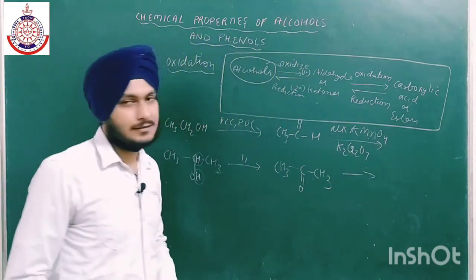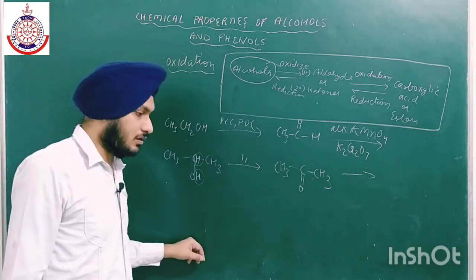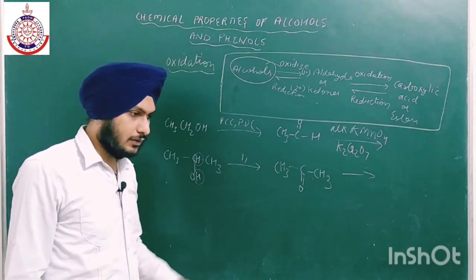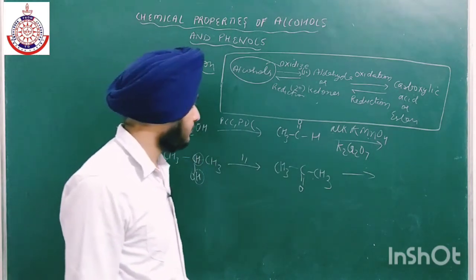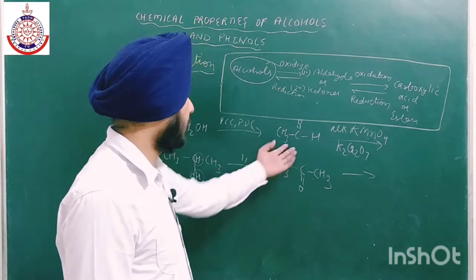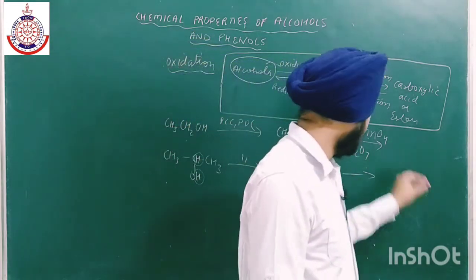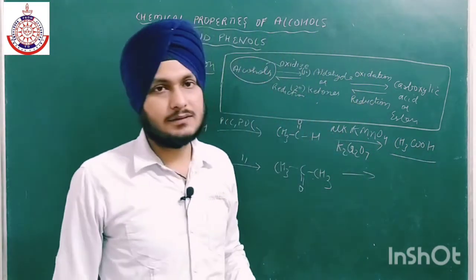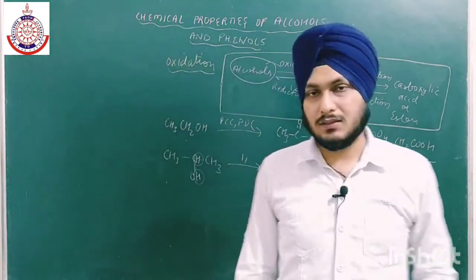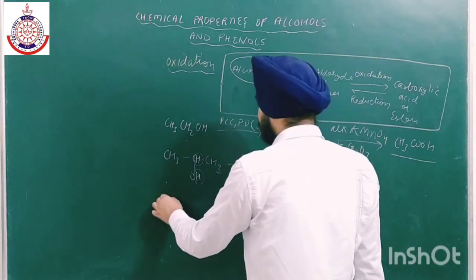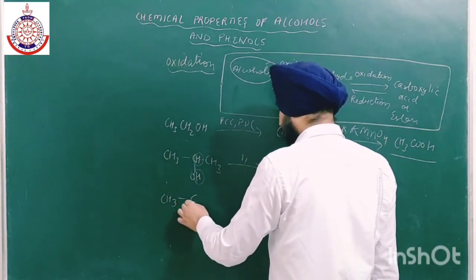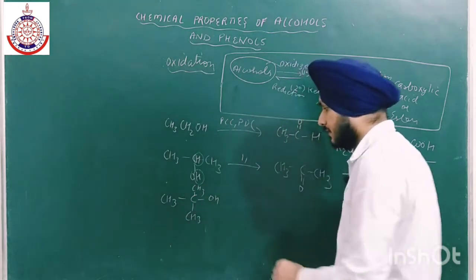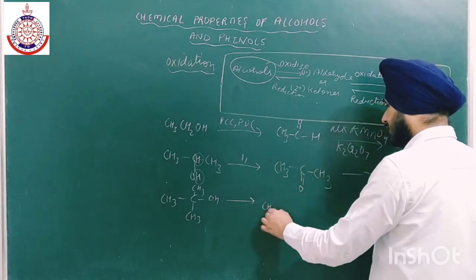But one thing, like lithium aluminum hydride and sodium borohydride, they will not reduce the double bond. Now they can easily convert these all into ethanoic acid. So in case of 3 degree, we have to use these two reagents like this. So we will get two products. Firstly dehydration takes place and we will get this product.